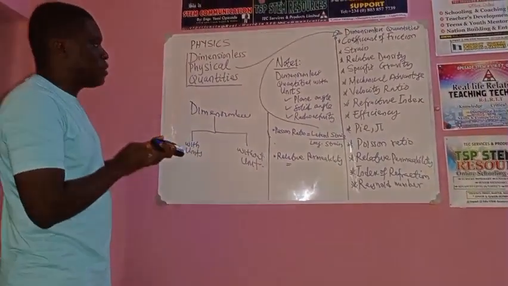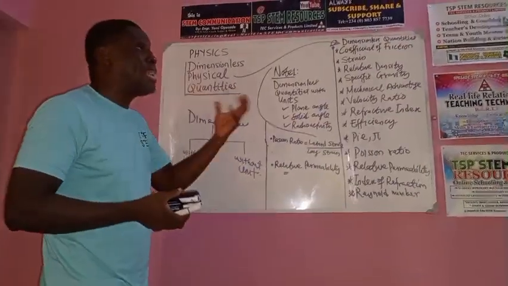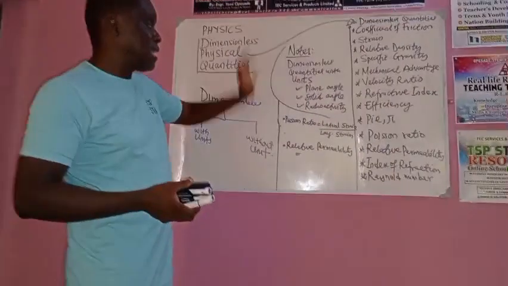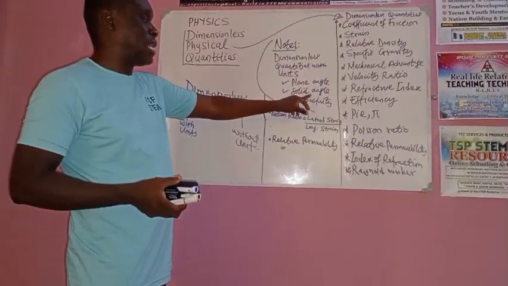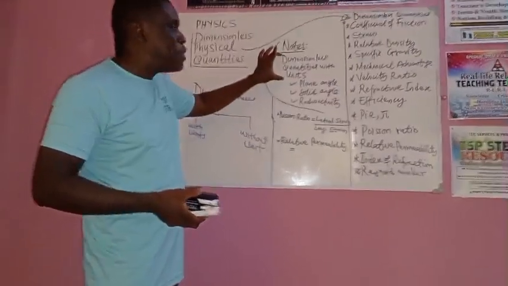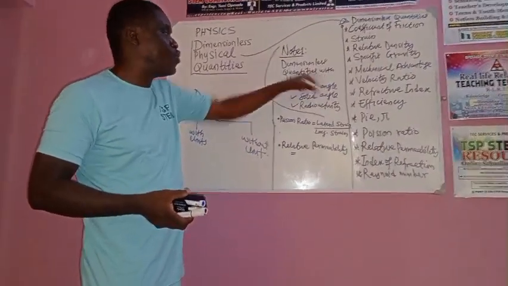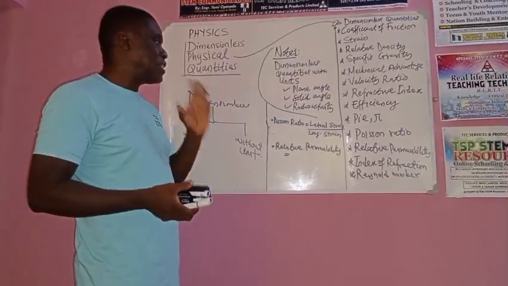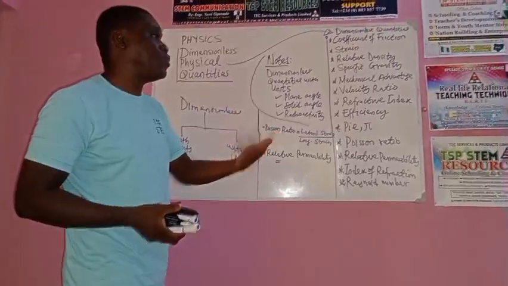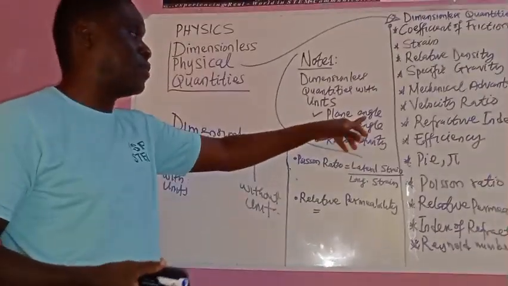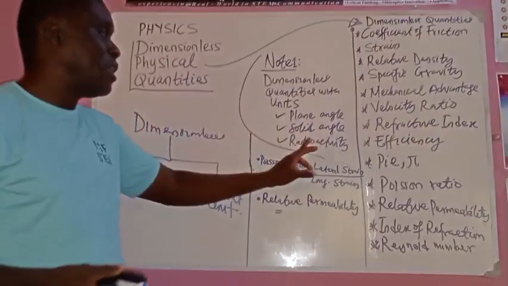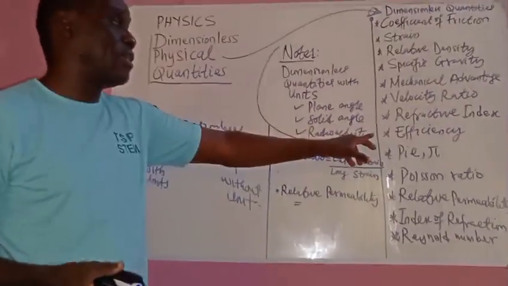Now, if you recall, under the 10 fundamental quantities, I told you that the last three are supplementary. The last three, which are the plane angle, the solid angle, and the radioactivity, are actually dimensionless quantities, but they have units. So if I ask you to name 3 fundamental quantities that are dimensionless with units, I'm saying plane angle, that is radian, that is the unit. Solid angle, steradian is the unit. Radioactivity, that is Curie, that is the unit.